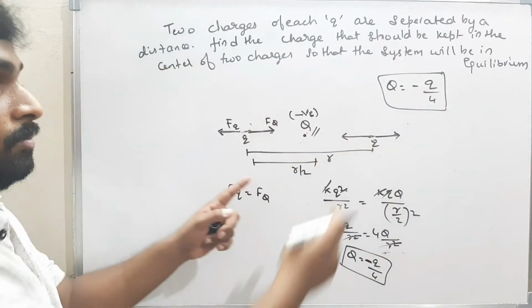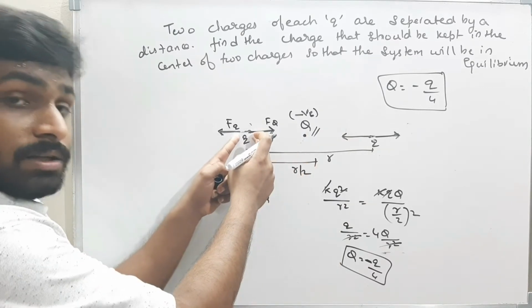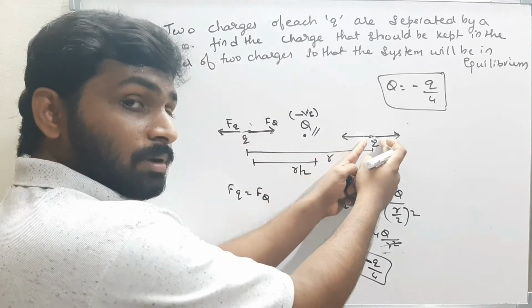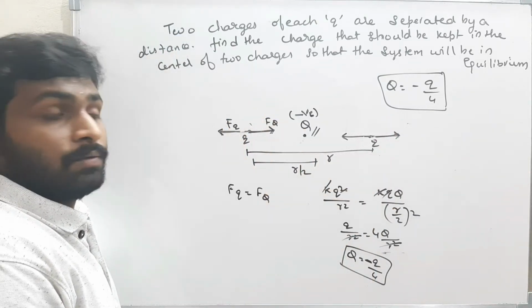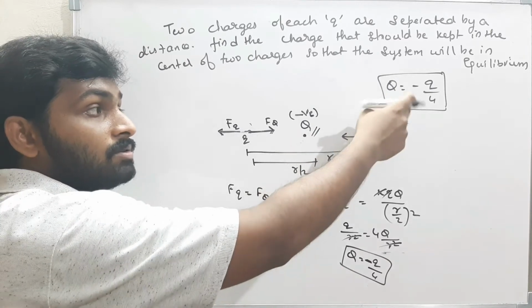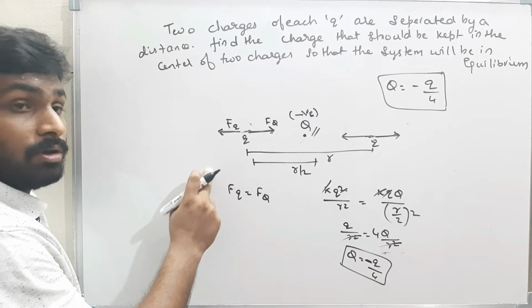When I place this much charge at the center, then the whole system will be in equilibrium, because of this repulsion force and because of this attractive force. Therefore, this charge is in equilibrium. And same, this charge also will be in equilibrium. That means the whole system is in equilibrium. Therefore, the charge I should keep in the middle is minus Q by 4. I think this question is clear. I think this is clear, how to solve the equilibrium problems.